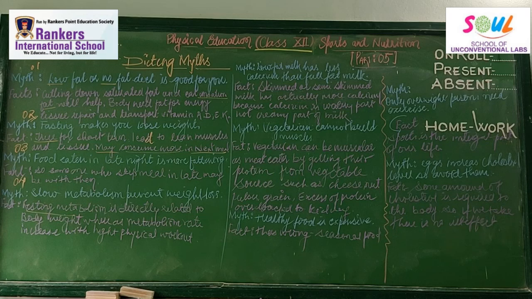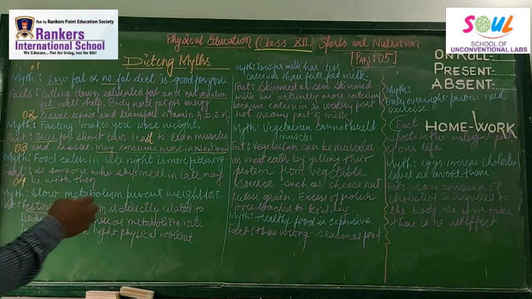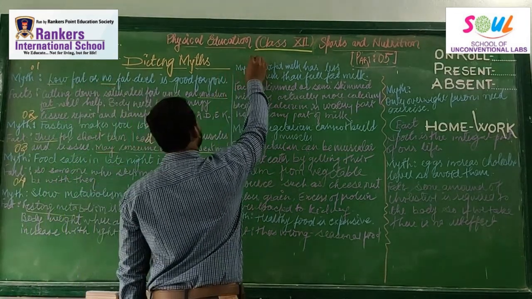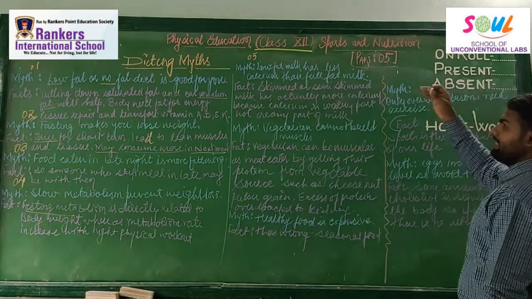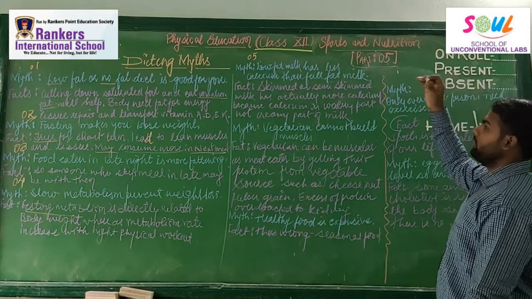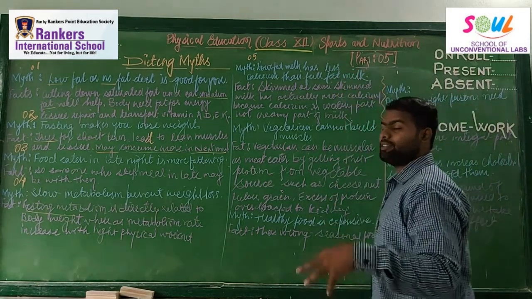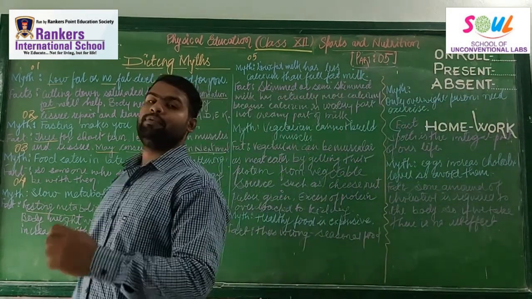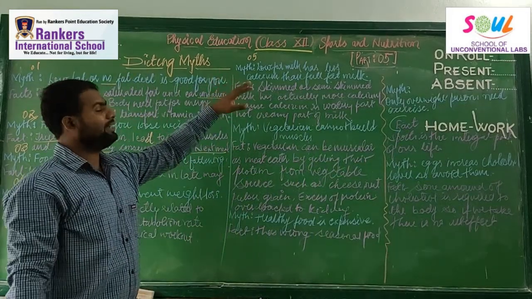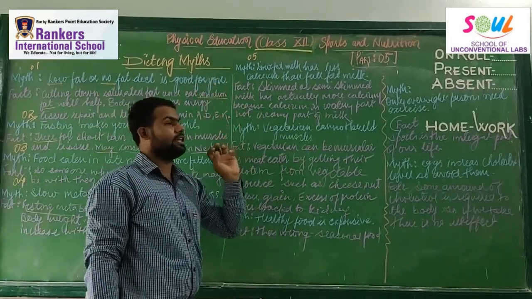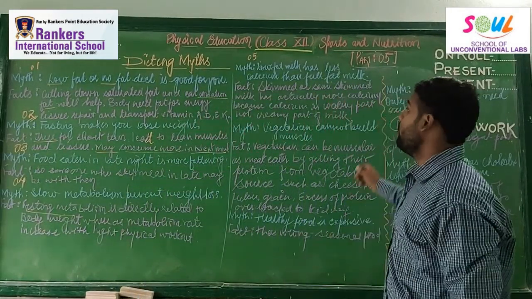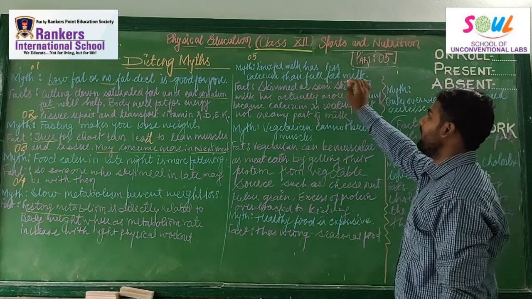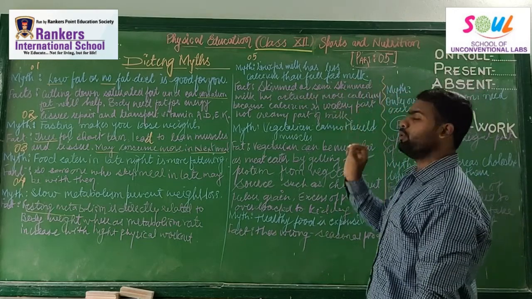Got it? Now let us move on to the next part, the myth about low fat milk and calcium. So it is myth number five. The myth is that low fat milk has less calcium than full fat milk. Now what is low fat milk and what is full fat milk? See, it is a myth that low fat milk has less calcium as compared to full fat milk. Skimmed and semi-skimmed milk actually has more calcium.